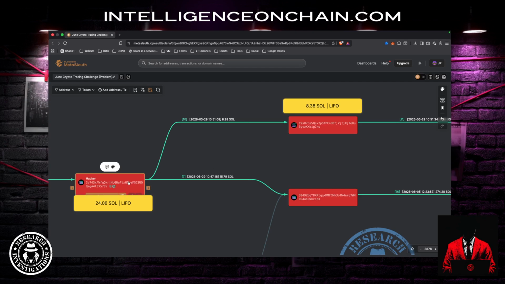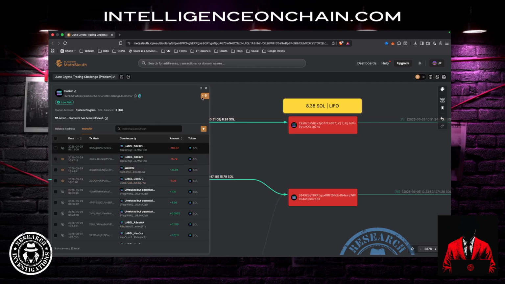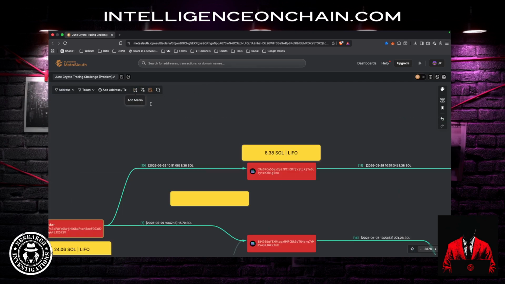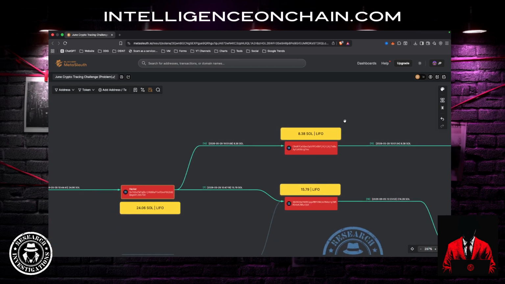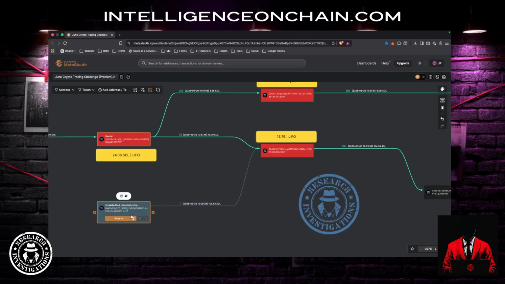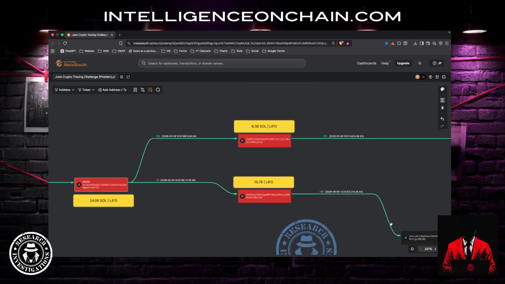In this bottom one, we need to make sure that we write 15.79 because that's the amount of assets, according to our methodology, that we can trace. Okay, so now it's very clear what methodology we're going to use and how the assets have been split. Again, this may unlock further information, but for this particular case, especially if we're going to give this information to an exchange, we don't want any additional noise, so we can remove that. All right.